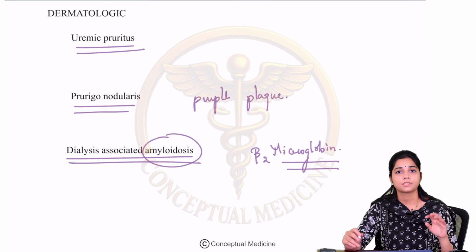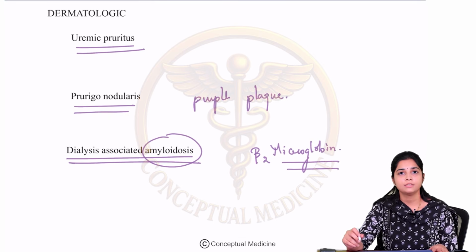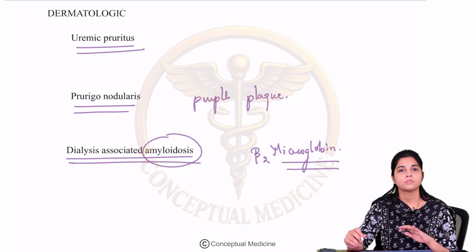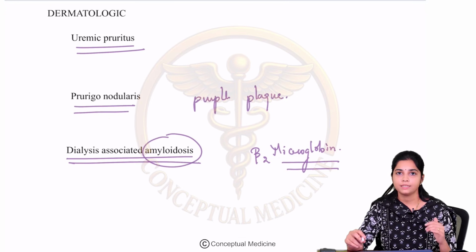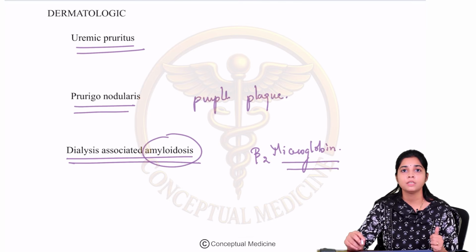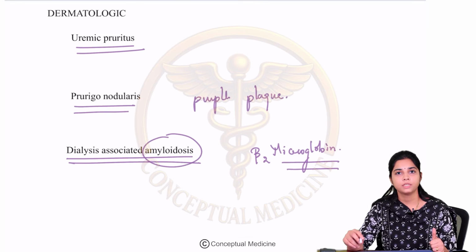So with this, we have come to the end of this chapter on chronic kidney disease. We have learned the definition, the staging, and we have understood various clinical features of chronic kidney disease. In the next chapter, we will be discussing the treatment of CKD, including dialysis and renal transplant.